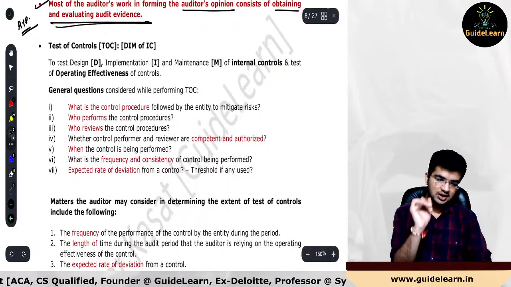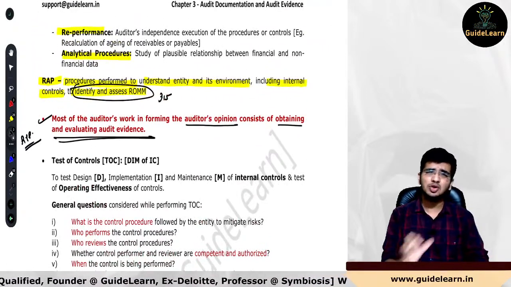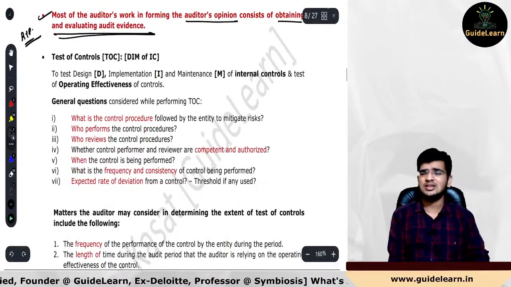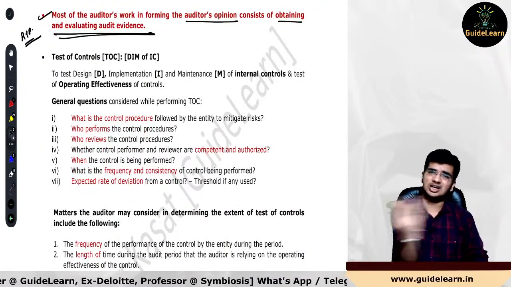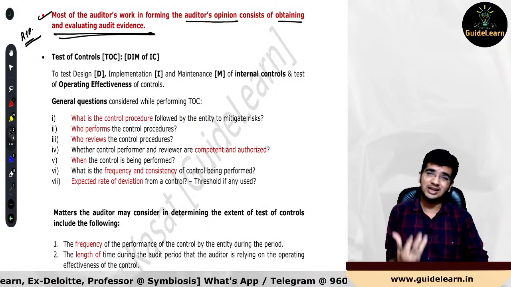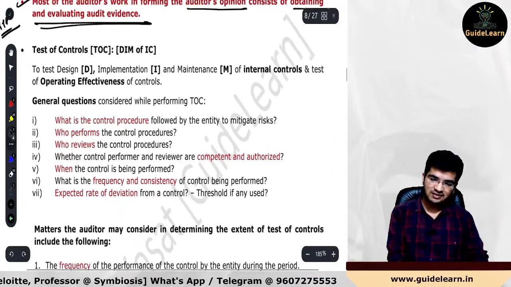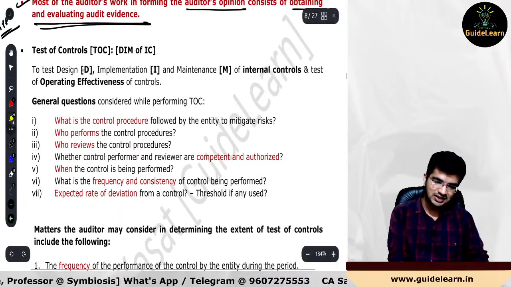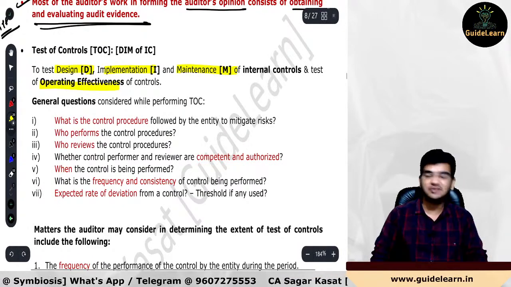Now next one. Test of controls. You have to actually explain this particular statement. Why most of the time you will be just obtaining and evaluating the audit evidence, because everything from start to end is nothing but a part of your audit evidence. And what are the audit evidence? All that things you need to explain over there. What are the test of controls? We have already discussed. It is nothing but the testing of the design, implementation, maintenance of internal controls, and testing the operating effectiveness of those.